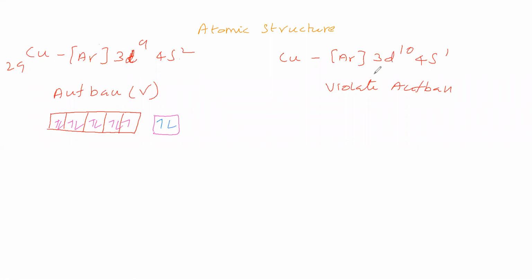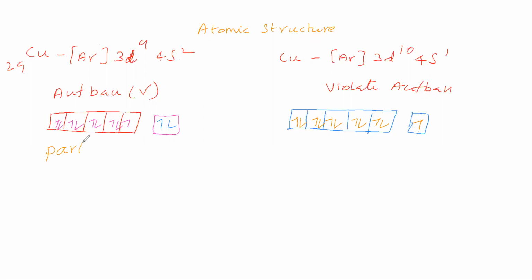Then we'll see here 3d. 3d contains 5 orbitals. Okay. 4s contains 1 orbital. Now we will write electrons. 3d contains 10 electrons: first, second, third, fourth, fifth, sixth, seventh, eighth, ninth, 10th. 4s contains 1 electron. Now, here in 3d one orbital contains 1 electron, rest of the orbitals contain paired electrons.